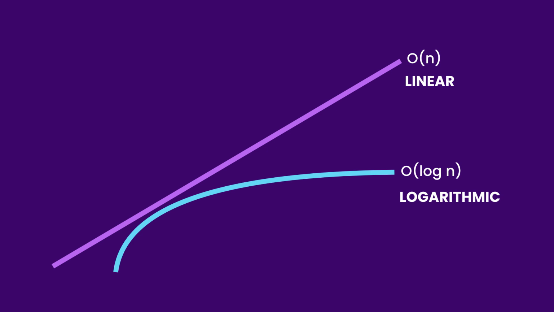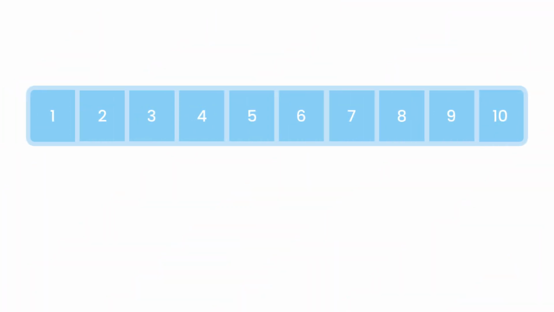Let's see a real example of this. Let's say we have an array of sorted numbers from 1 to 10, and we want to find the number 10. One way to find the 10 is to iterate over this array using a for loop, going forward until we find the 10. This is called the linear search because it runs in linear time. In the worst case scenario, if the number we're looking for is at the end of our array, we have to inspect every cell in this array to find the target number. The more items we have, the longer this operation is going to take. So the runtime of this algorithm increases linearly and in direct proportion with the size of our array, right?